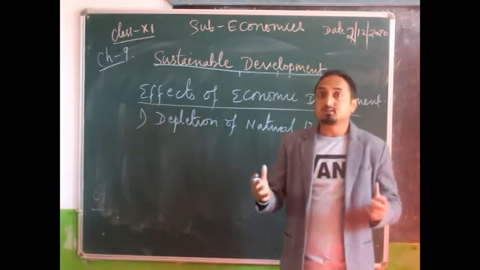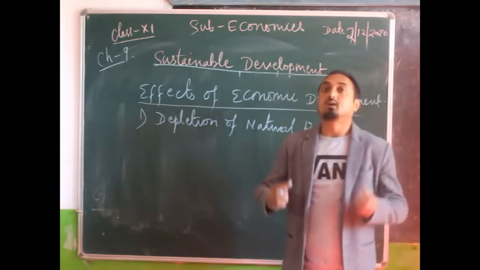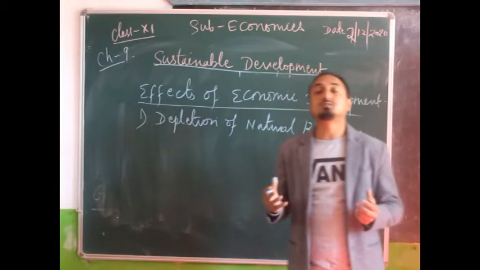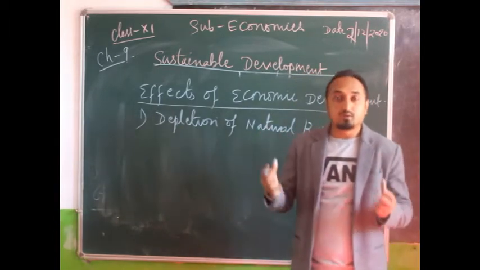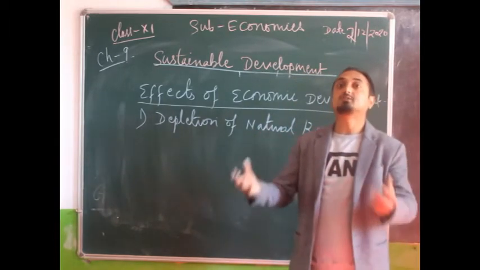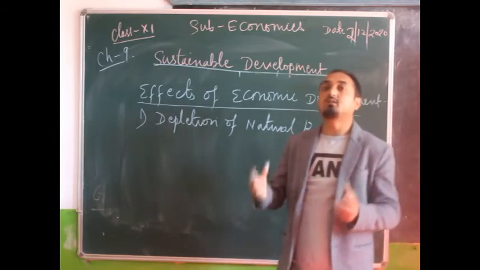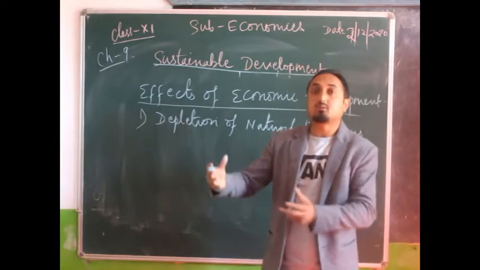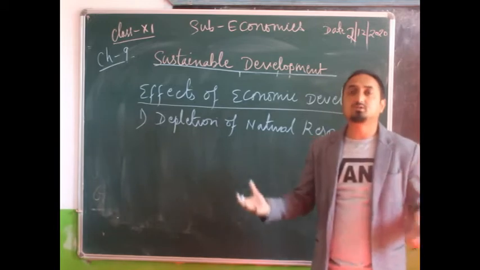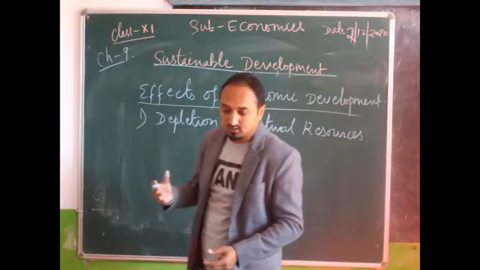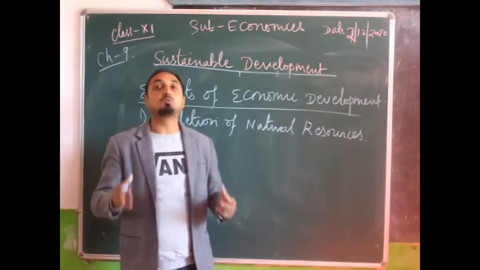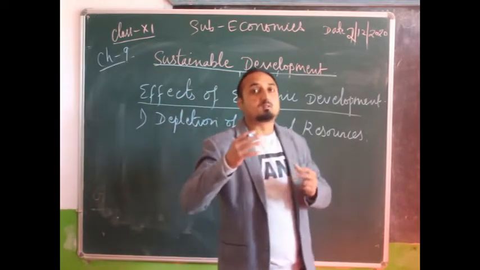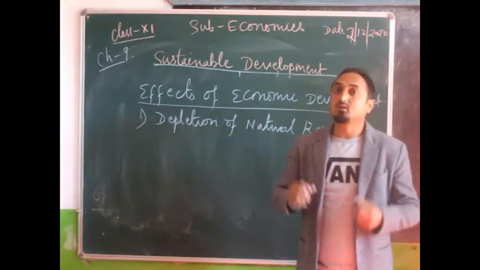Why is there a huge demand for natural resources? Because we are in need of mass production. Every country is in a process of mass production. They are producing commodities in a large quantity, and due to that, there is a depletion of natural resources.